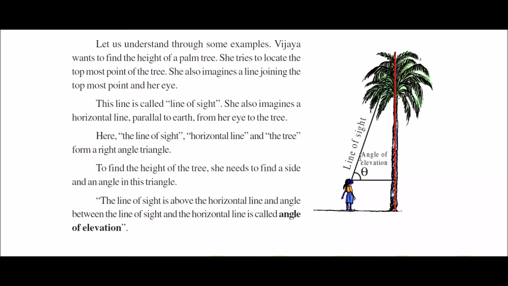If the line of sight is above the horizontal line, the angle formed in between the line of sight and the horizontal line is called the angle of elevation.